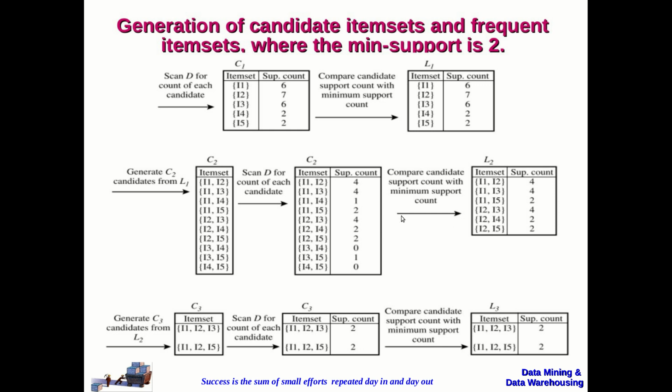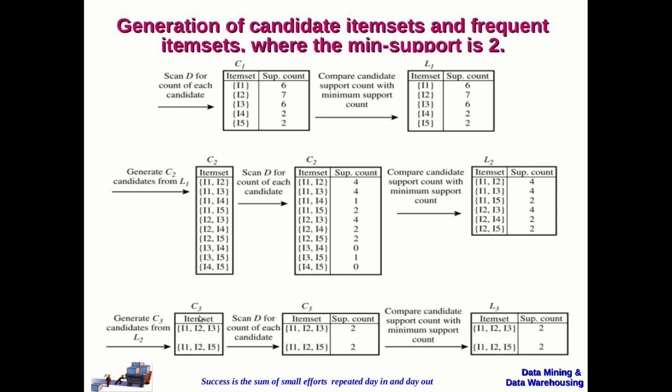So we leave all those infrequent item sets and we take the frequent item sets in L2. Now using L2, in the next pass we are going to generate C3, which will be the candidates of 3 item set.